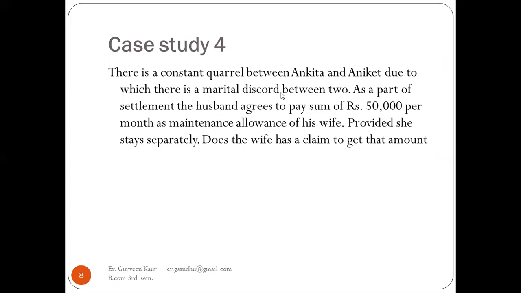So here, Aniket and Ankita are husband and wife. There is a dispute between both of them. Now, for the settlement of this dispute, they are going to get separated. Now, the husband has agreed that he will pay rupees 50,000 per month as maintenance for his wife, but the condition is that she is going to stay separately. So does the wife have a claim to get the amount or not?